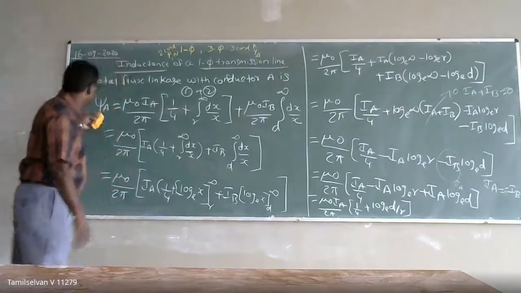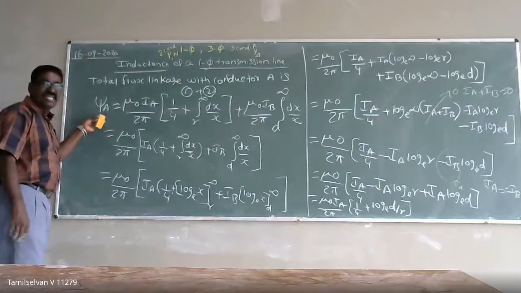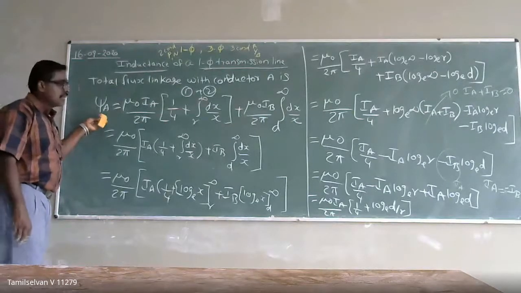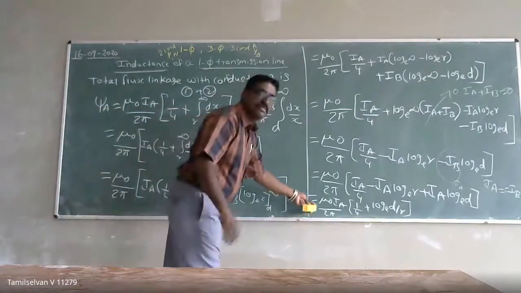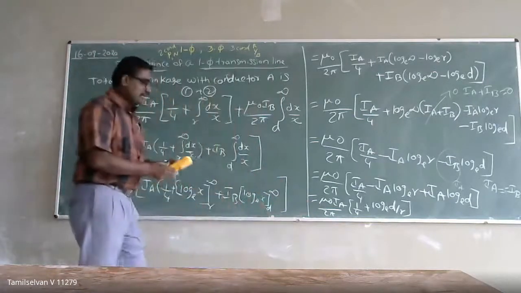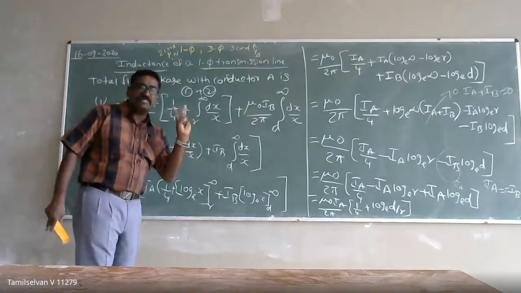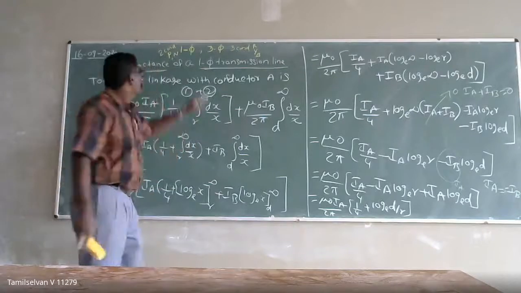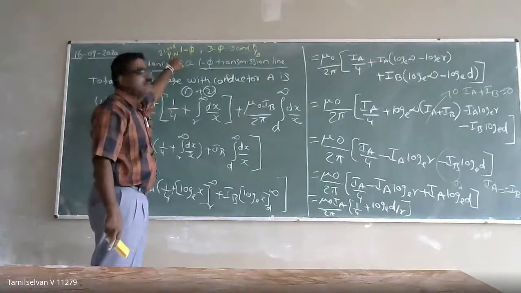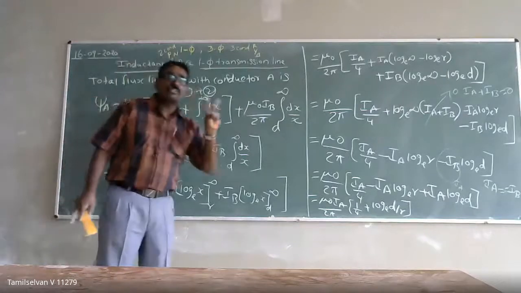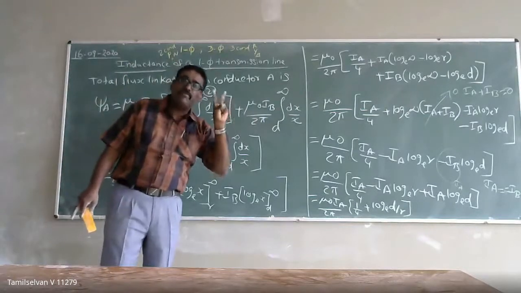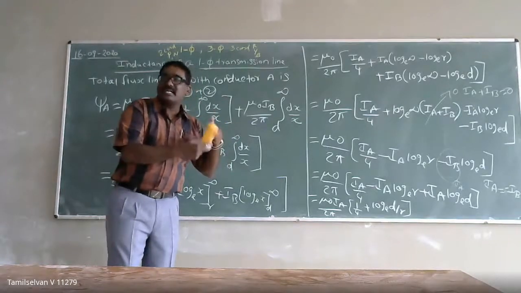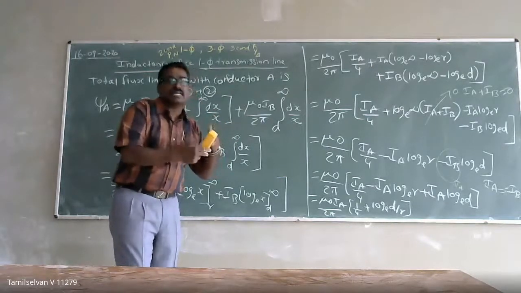So now we have calculated the flux linkage in a conductor A. This is our flux linkage. When we take up a single phase transmission line, we often have two parallel conductors. One will be phase, another one will be neutral. But in both the conductors, an equal amount of current will be flowing. Why? Because one conductor will act as a return path, so the current will be in the opposite direction in the other conductor.